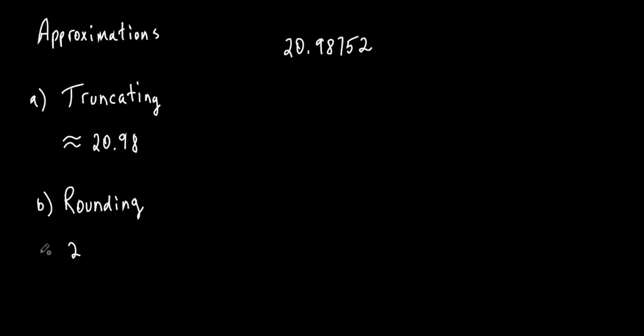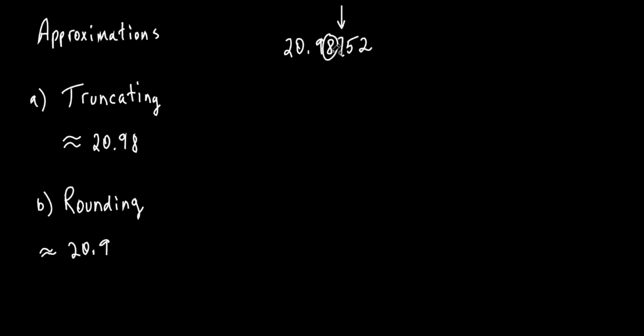So you're going to put approximately 20.9, and then we look at the second decimal place, and then you look to the right of it, and if that number to the right of it is 5 or bigger, then you take that number that we circled and you round it up. If it was 0, 1, 2, 3, 4 or less than 5, we would just keep that the same.